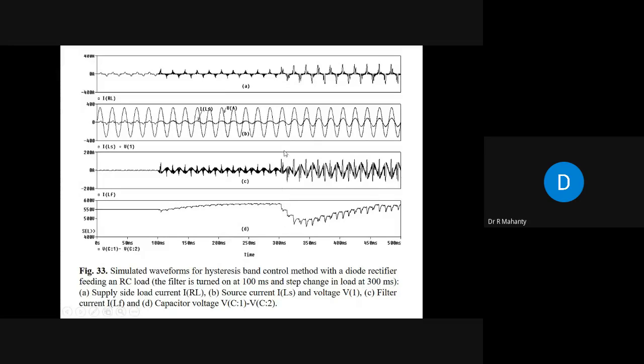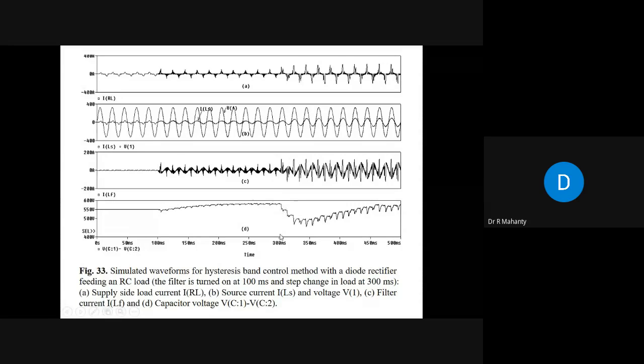You are changing the load at around 300 milliseconds. Again, after some time the current becomes steady and is in phase with the voltage; the bigger one is voltage, the smaller one is current. And this is the current injected by the active power filter. If you see the FFT of this, it contains the fundamental component as well as the harmonic components. The fundamental component is used for maintaining the capacitor voltage, and the harmonic components are used for taking care of the harmonics. And this is the capacitor voltage, which is almost at steady state.